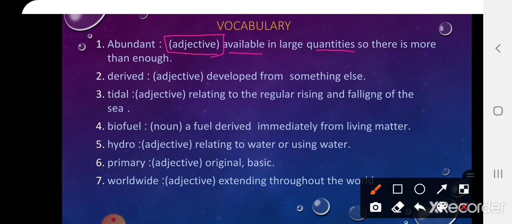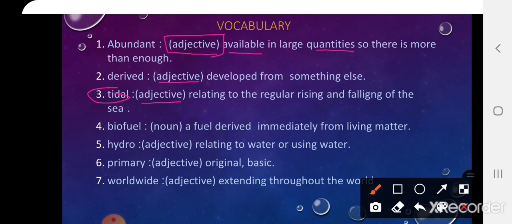Number 2. Derived. It's also an adjective, which means developed from something else. Developed from something else. مشتق من. Number 3. Tidal. It's an adjective relating to the regular rising and falling of the sea. Rising and falling of the sea اللي هو المد والجزر. So it is related to المد والجزر.